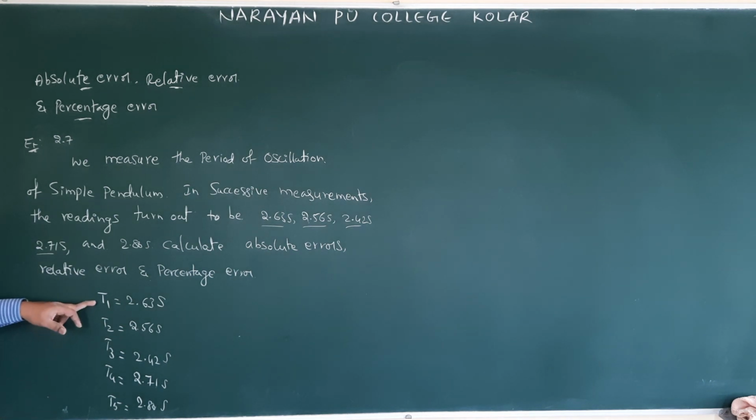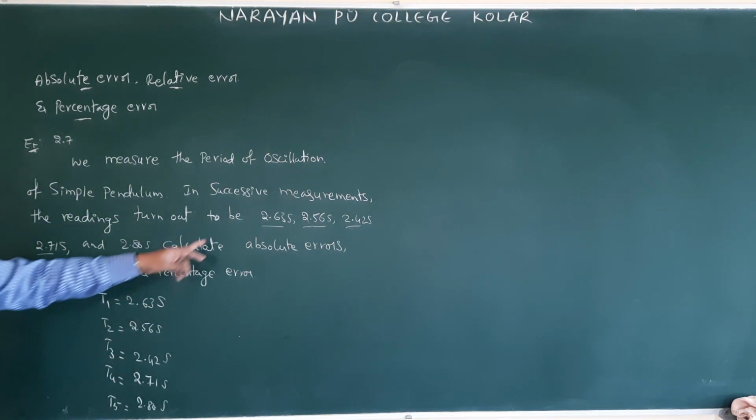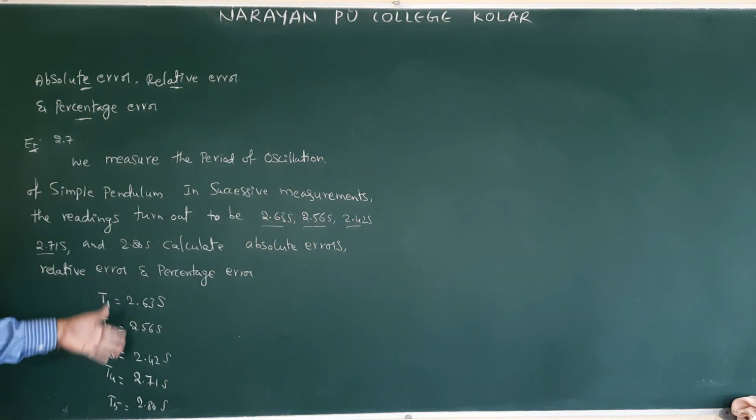So how many values are there? 1, 2, 3, 4, 5. Whenever we write the values, you have to write them exactly the same. If any small value is changed while writing the solution, the entire answer will become wrong.